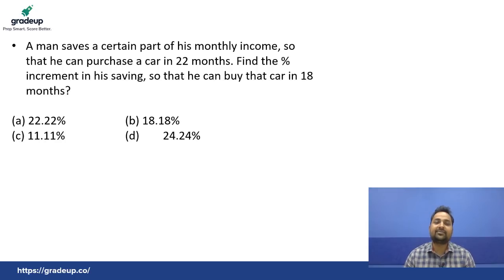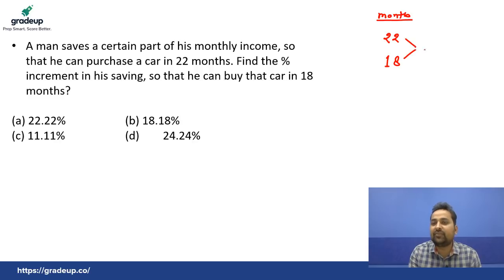A man saves a certain part of his monthly income so that he can purchase a car in 22 months. See, students, he was earlier planning to buy that car in 22 months. Yes or no? Okay. But after some time, find the percentage increment in his savings so that he can buy that car in 18 months. Okay. After some time, he tried to buy that car in 18 months.